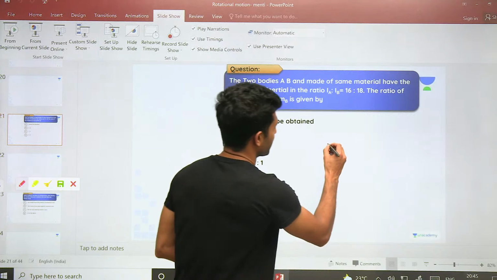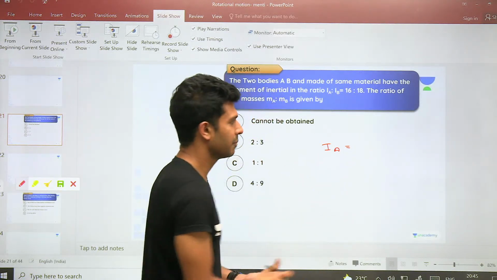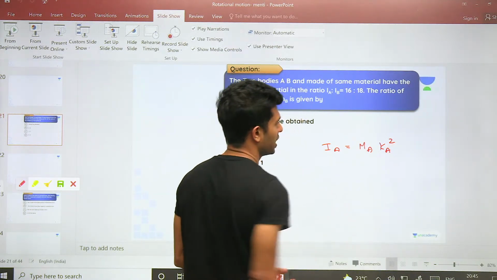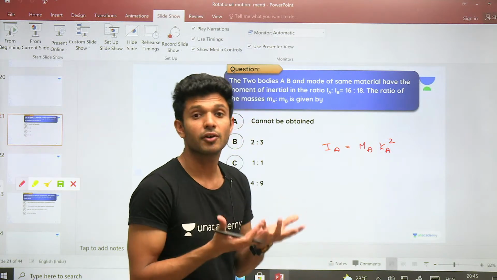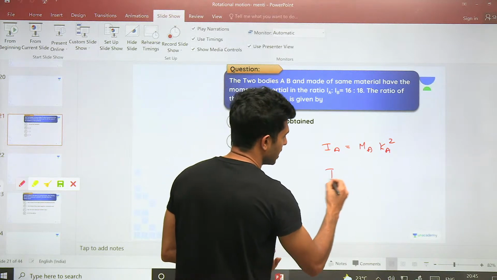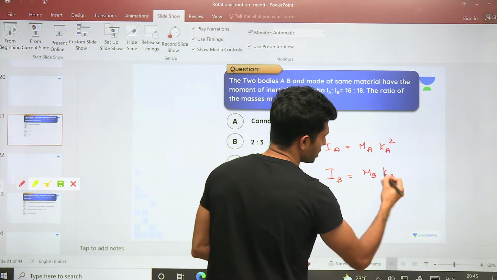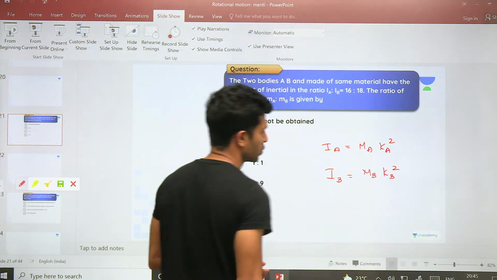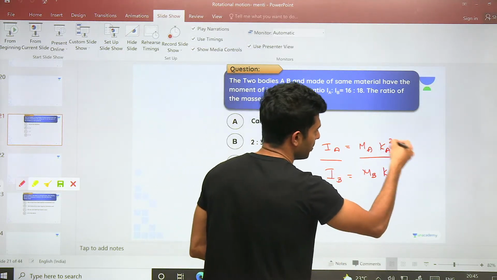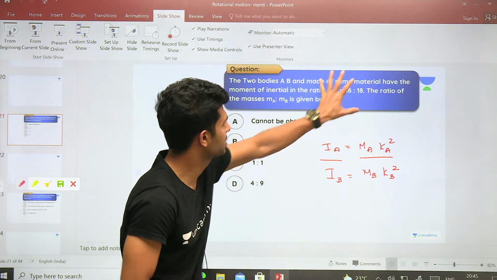तो ठीक है. Moment of inertia of A, how will you find? That is equal to the mass of A into K of A the whole square. ये K of A कहाँ से आ गया? K of A is what? Yes, it is the radius of gyration. सबको पता है. And similarly, how will you write I of B? MB into its radius of gyration the whole square, right? So once you take the ratio, IA by IB is equal to MA KA square by MB KB square, है ना? This value is given in the question.